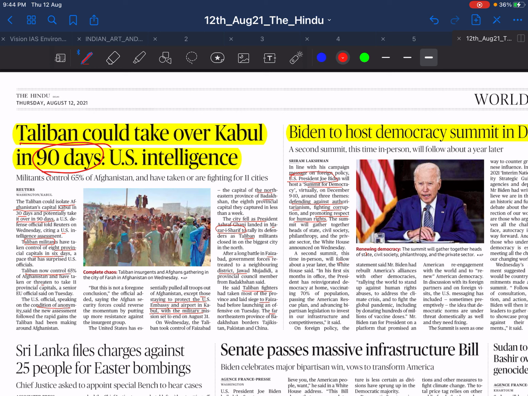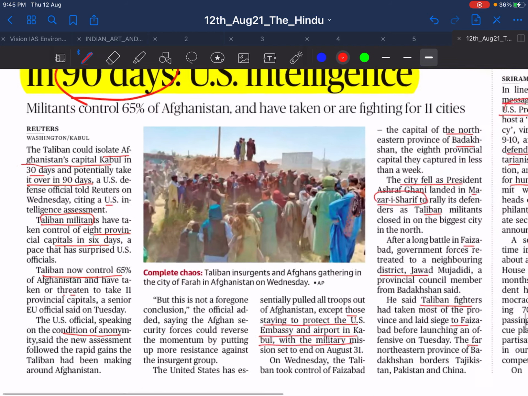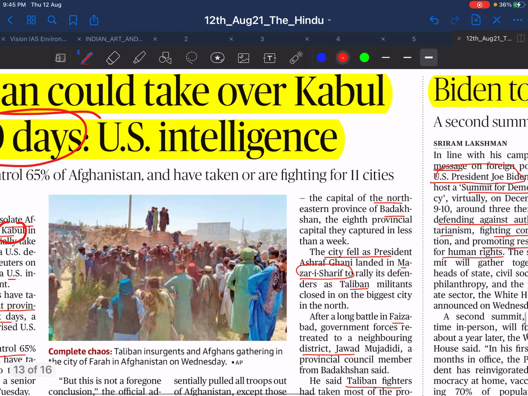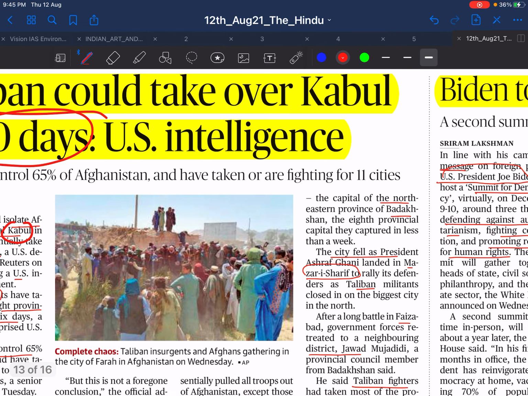You should know if they have mentioned any important Taliban cities here, like Kabul, that is the capital, or other cities. I am not sure whether they have mentioned them, but yes, a city like Mazar-i-Sharif.